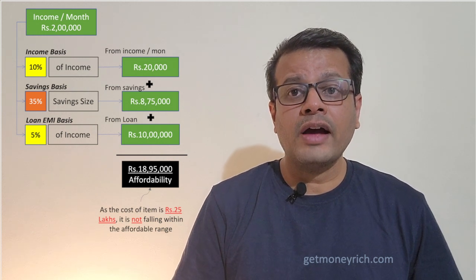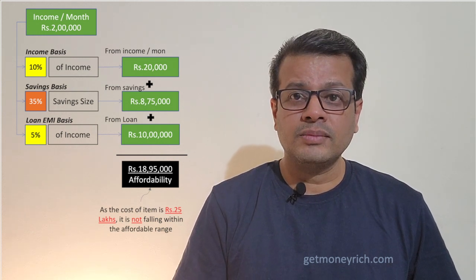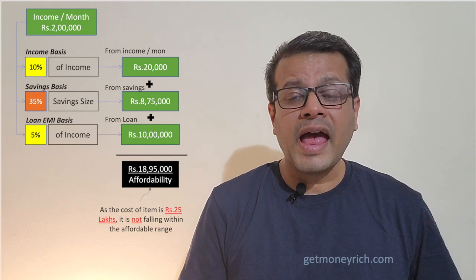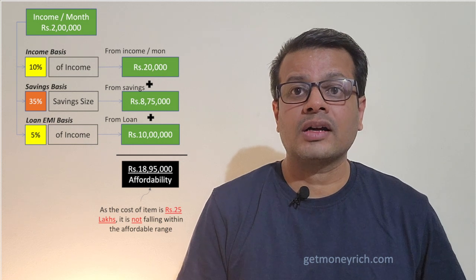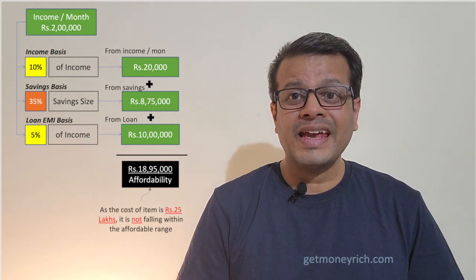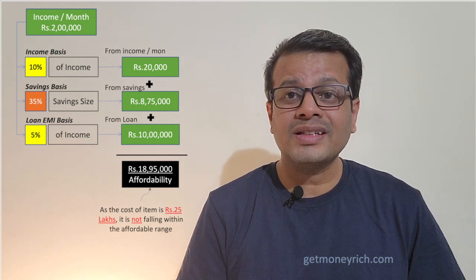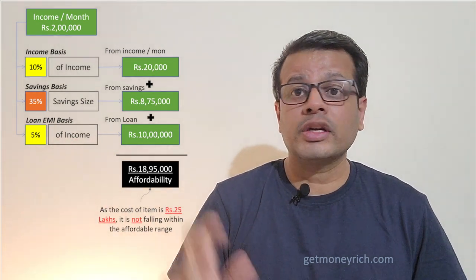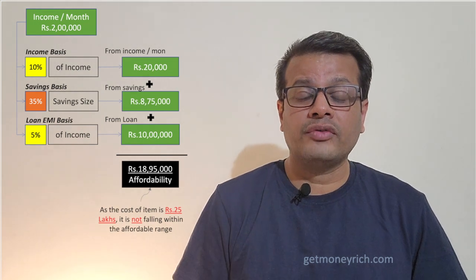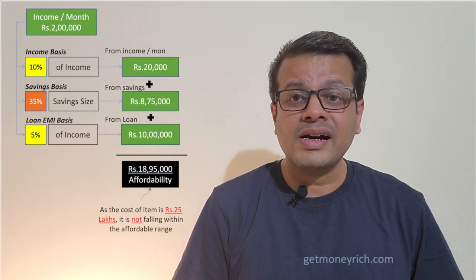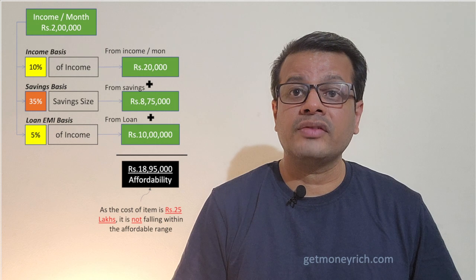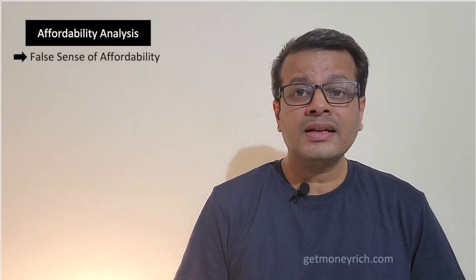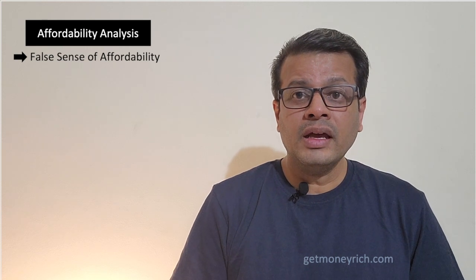So now you have 20,000 from your income, 8 lakh 75,000 from your savings and 10 lakh from a car loan. The total of all of this is 18 lakh 95,000. So what does it mean? It means that 25 lakh car you cannot purchase. It is beyond your affordability limit. You can buy a car which is 18 lakh 95,000 worth. We will take one more example to understand this rule of affordability in a better way.